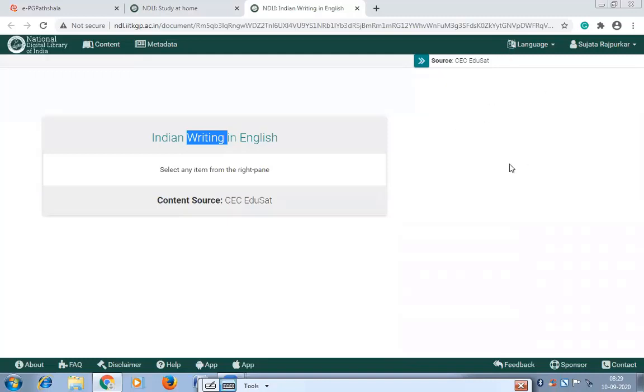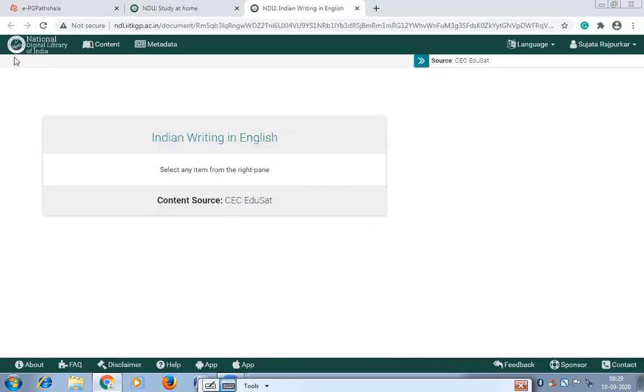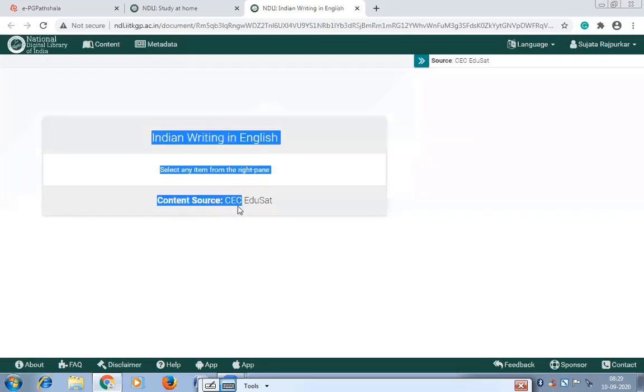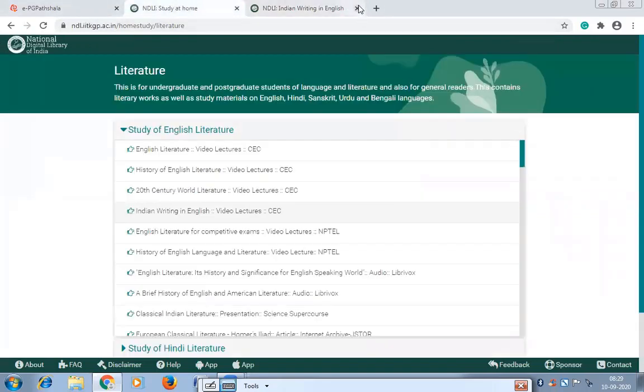Okay. Here it is not showing any. Again, there is some problem, I think, with this site. Why is this not showing? Select any item from the right pane means here they are giving list of subjects under the Indian writing in English, and you can click on those subjects and you have video lectures, and we'll check for another subject if any other subject is available.